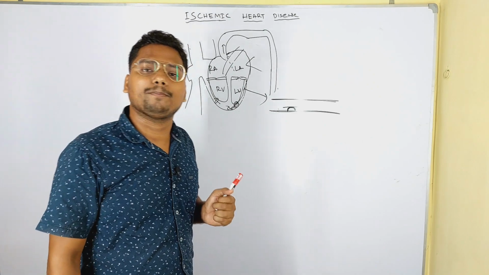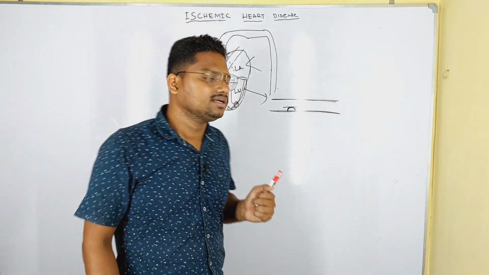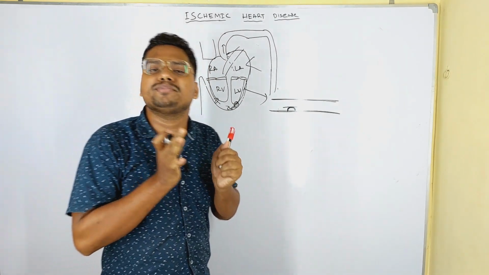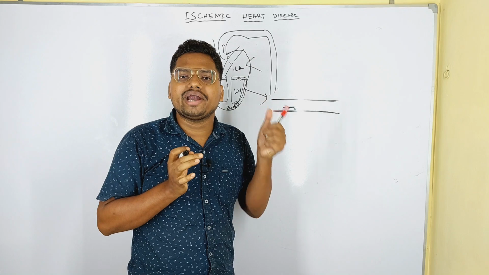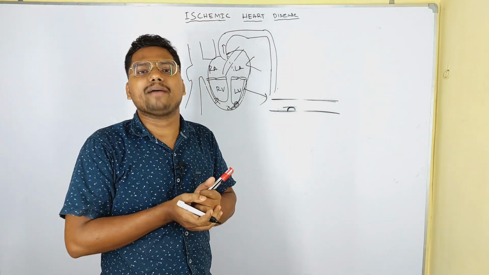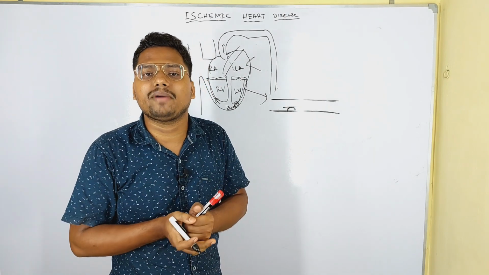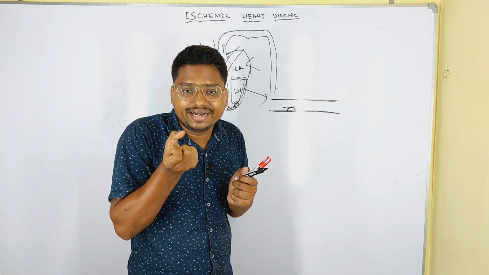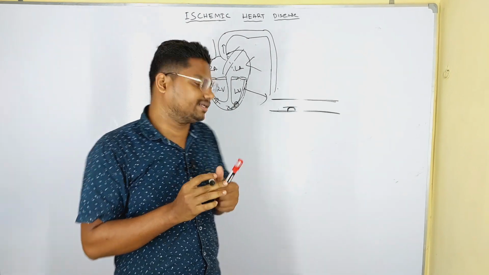One is called the supply, and another is called the demand. Supply and demand means when the myocardium needs an excessive amount of blood. The main function of the myocardium is to contract, to help the contraction of the heart.